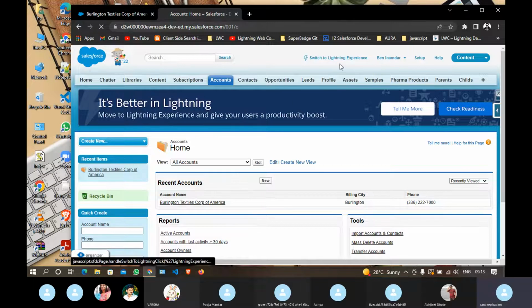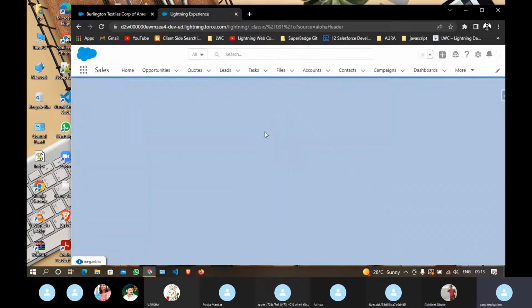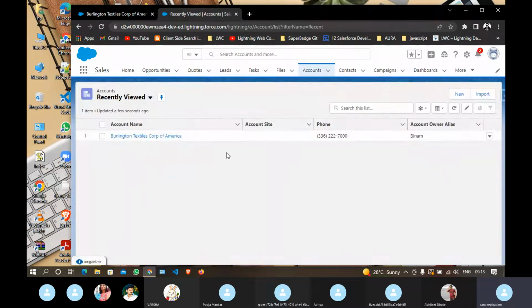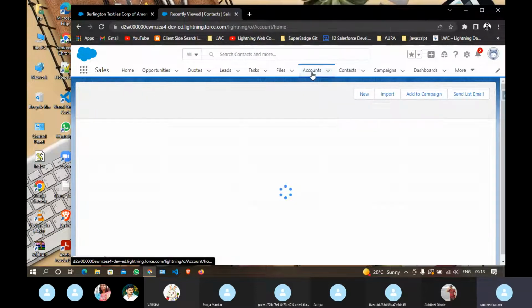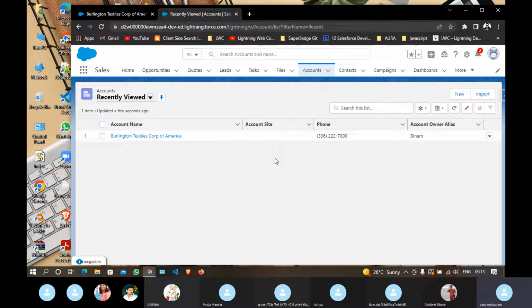But whenever you go to Lightning, Lightning does not work in that way. Let's say I have 10,000 accounts. The first time it will take some time to load that, but whenever I go to the contact component and again get back to the account tab, the second time it is not going to load those 10,000 records. Why? Because it is stored in some cache. Based on the cache it will retrieve that, so your page will be loaded fast. This is just a small example of how Lightning experience is fast, or its performance is higher than a VF page.